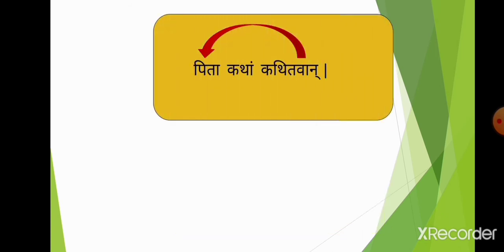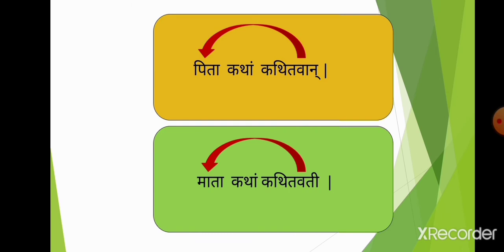Pita kathang kathitavan. The word pita is of masculine gender. So, kathitavan is also used in masculine. Mata kathang kathitavati. Here, the word mata is the kartrupadam and it is used in strilingam, so kathitavati is also used in strilingam.